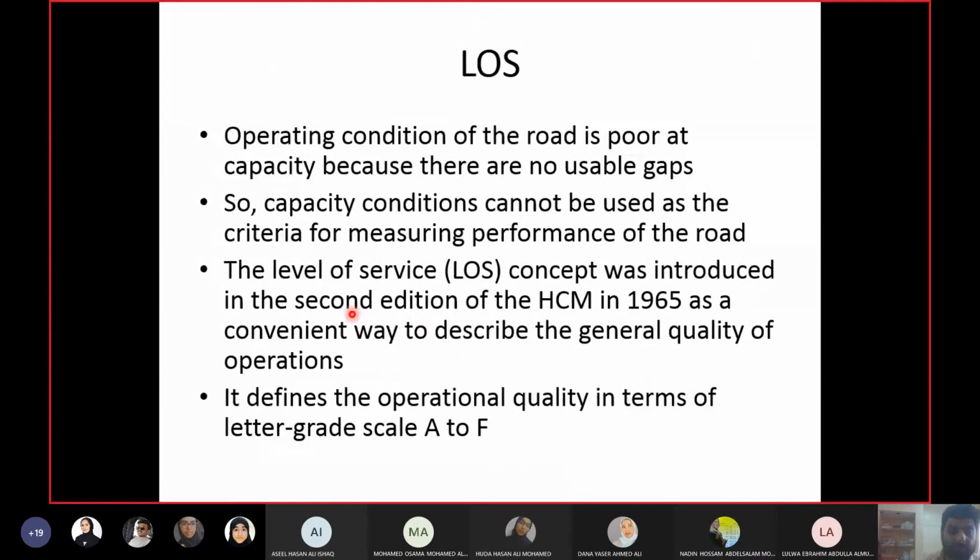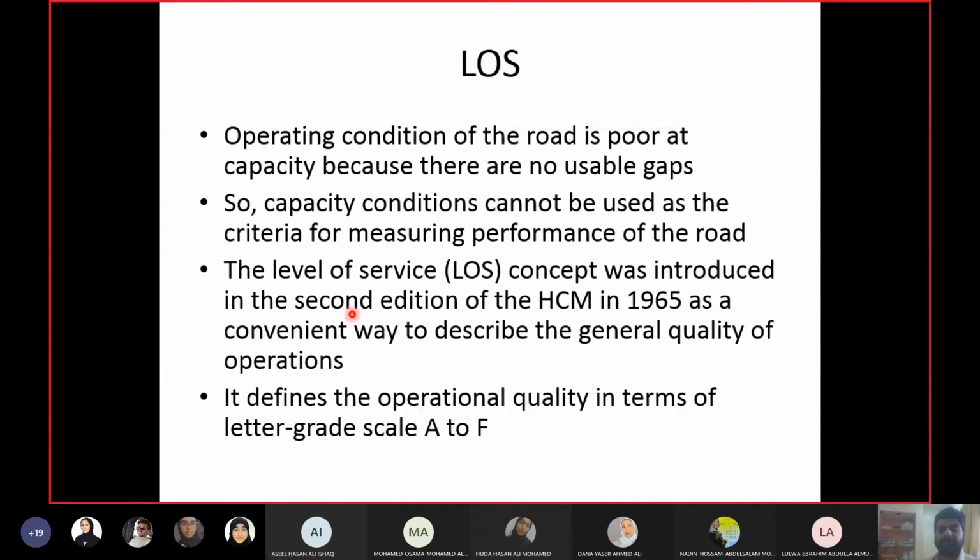Then we have the concept of level of service. LOS means level of service. Up till now, we know two levels for highway conditions. We know free flow and we know capacity. And then we have traffic jam as well, and obviously we don't want traffic jam. What about capacity? Do you want your highway to operate at capacity? The answer is no. Why? Because capacity means fully saturated. In the delay studies, we use the word saturated, undersaturated, and so on.